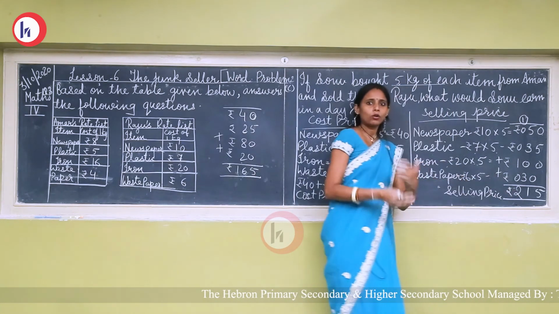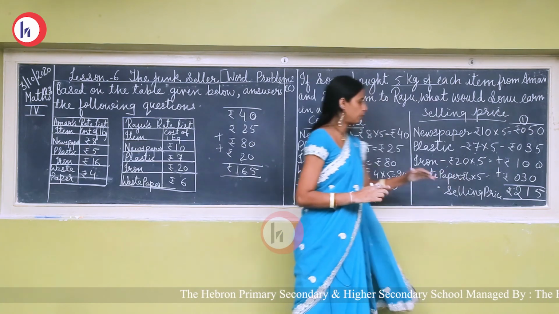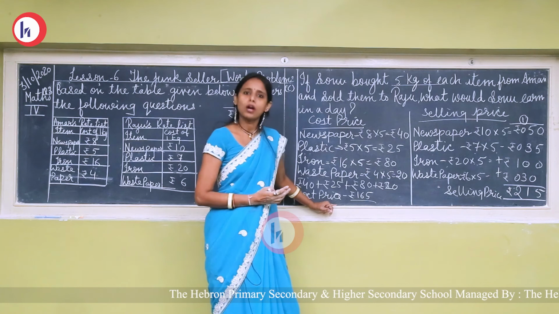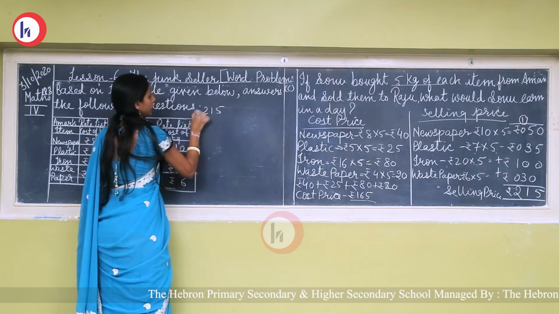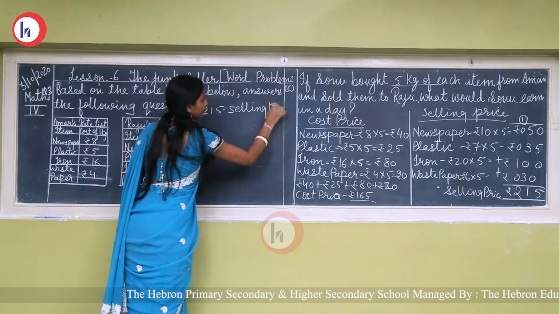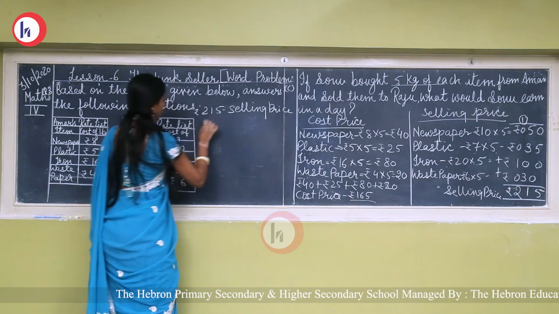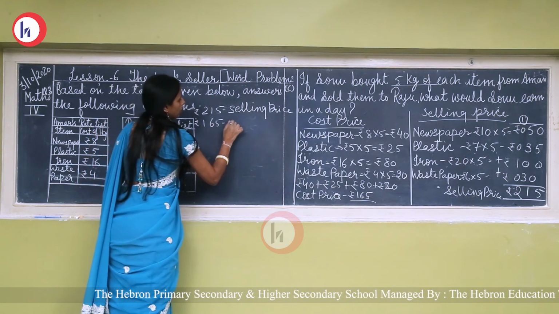Now to find out the profit in a day, we have to find out the difference between selling price and cost price. Okay, rupees 215 is the selling price, and rupees 165 is the cost price.